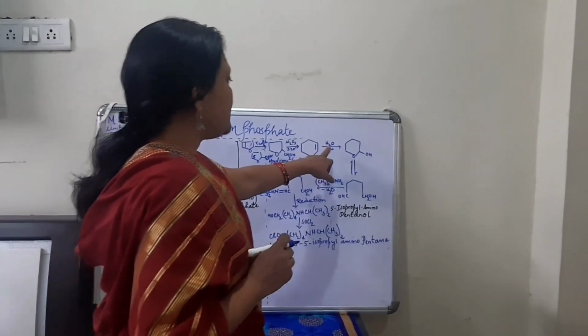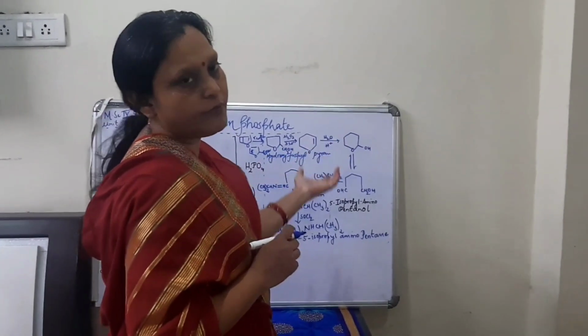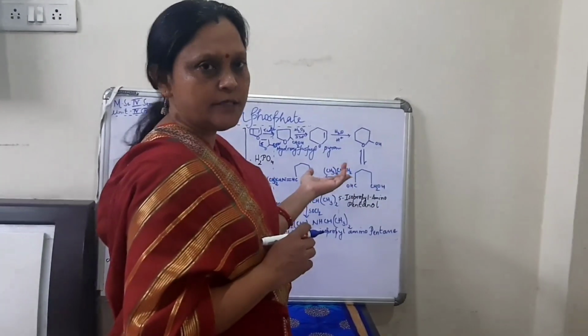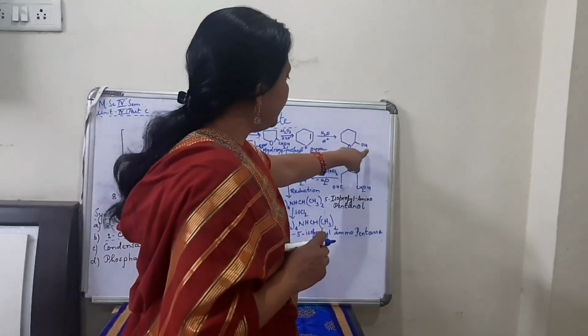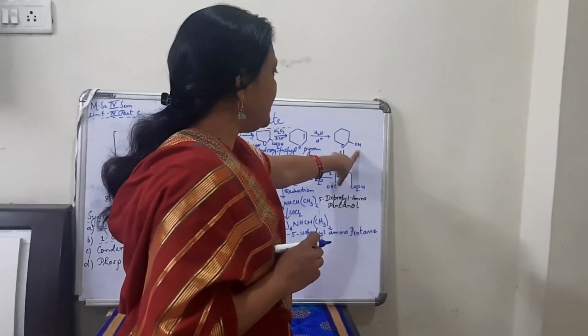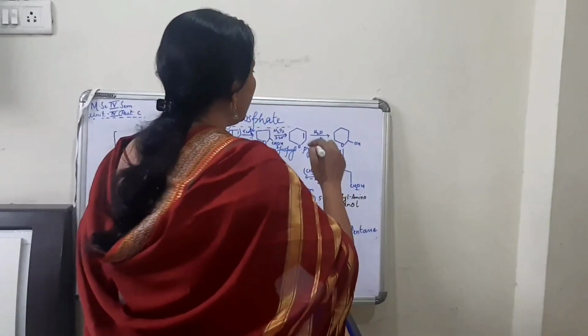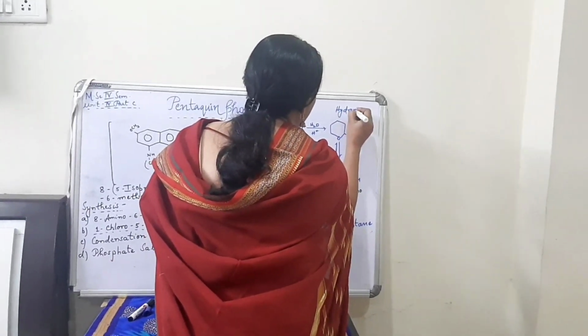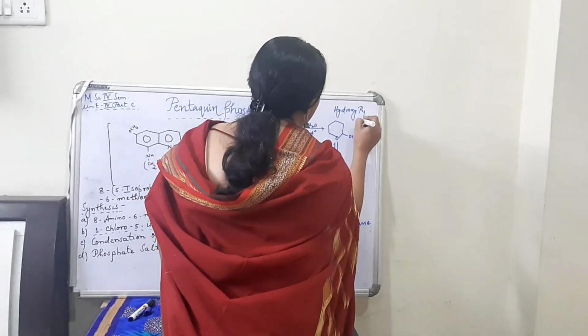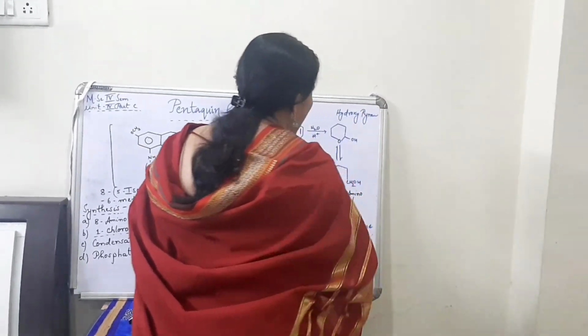This pyran is hydrolyzed. So definitely we know that H2O gives OH. So this bond will open up and OH will get substituted here. So this becomes a hydroxy pyran, a hydroxy derivative of pyran.